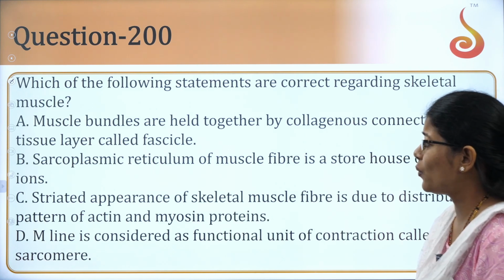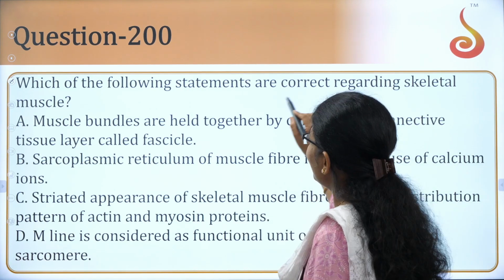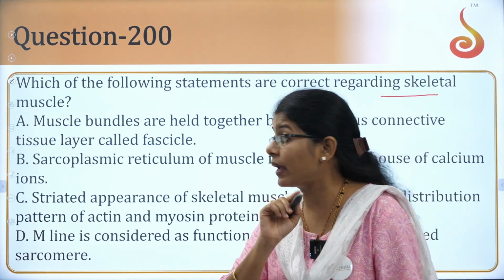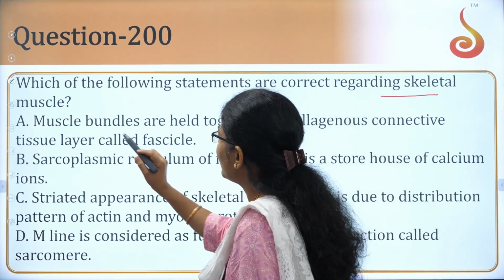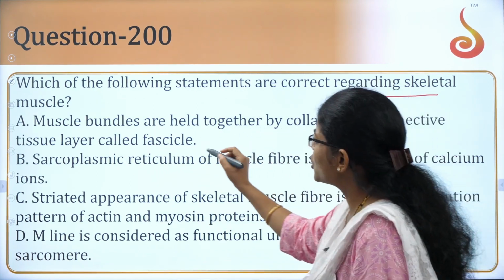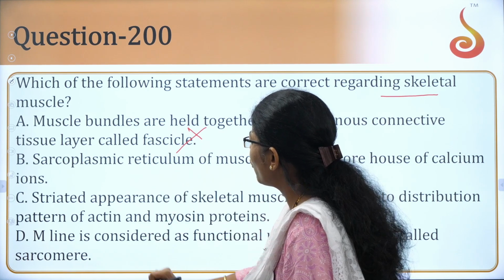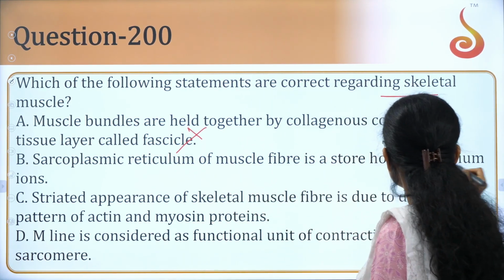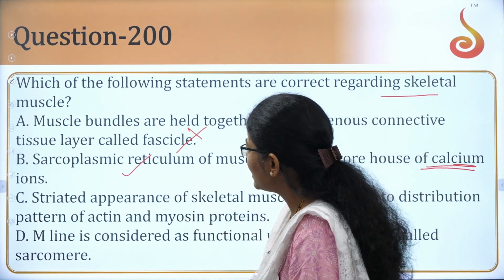Next one, the last question. Which is correct with respect to skeletal muscle? Again, a second question from locomotion. There are two questions from the same chapter here. Muscle bundles are held together by collagenous connective tissue called fascicles. Sorry, wrong. Sarcoplasmic reticulum of muscle fiber is a storehouse. Very correct. Storehouse of calcium ions.